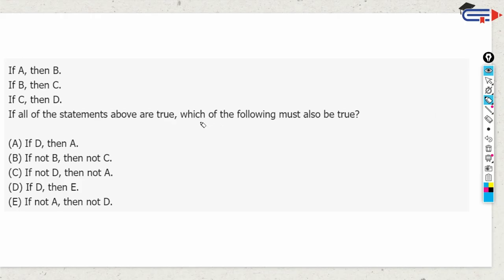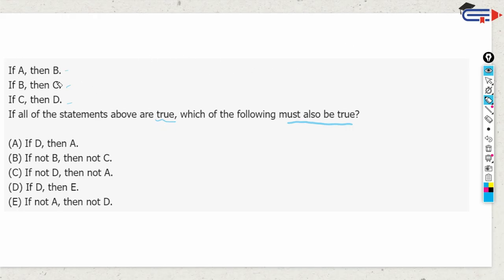Let's have a look. If all of the statements above are true, okay, so there are three statements here, all of them are supposed to be true, then which of the following must also be true? Okay, all right, a slightly unusual type of question for critical reasoning, but let's still take a look.